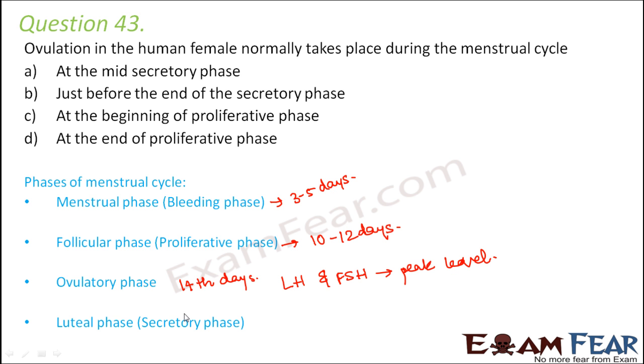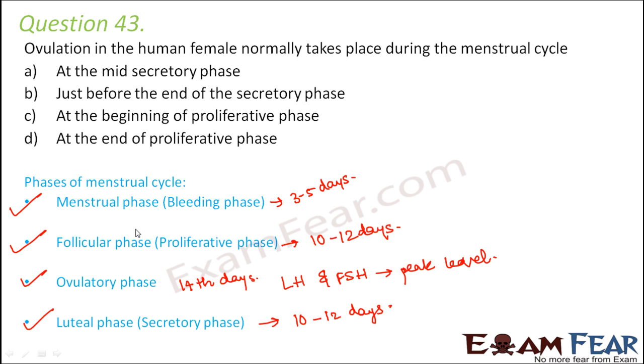And finally, the luteal phase, which is also called the secretory phase. During this phase, the Graafian follicle ruptures in the ovulatory phase, but whatever remains are left, they form the corpus luteum. That is why it is called luteal phase. And this corpus luteum secretes progesterone. So that is why it is secretory phase, and the progesterone performs various functions which are needed for implantation of the fertilized egg. So this is the last phase, the luteal phase or secretory phase, and this phase also lasts for 10 to 12 days. So these are the various phases of the menstrual cycle.